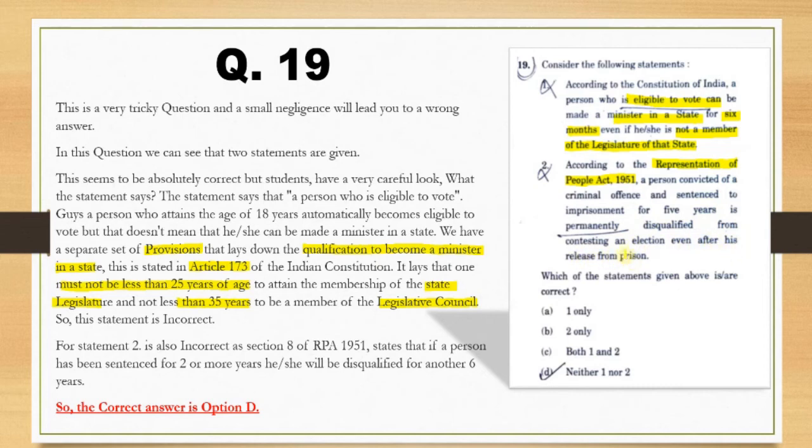According to section number 8 of RPA 1951, if a person has been sentenced for 2 or more years, he or she will be disqualified for another 6 years. So statement number 2 is also incorrect. So the correct option becomes option number D.